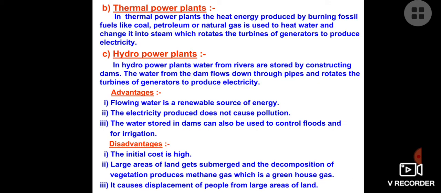Now we talk about advantages. Flowing water is a renewable source of energy. Yes, of course. It doesn't cause any pollution. It's a clean fuel. And if we store water in dams, it also controls our floods and all this stuff, and we can further use it for irrigation.